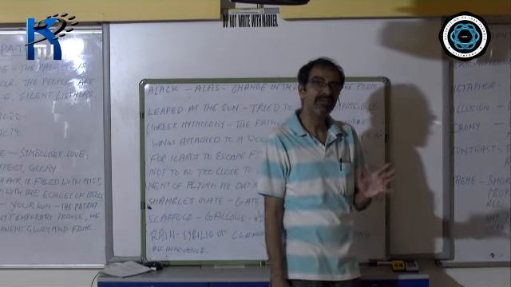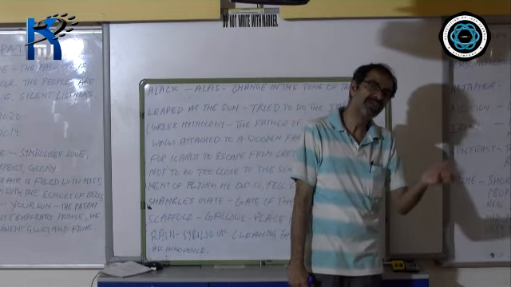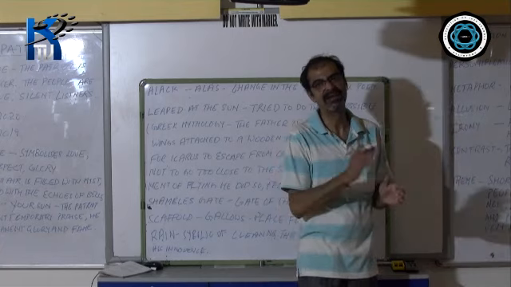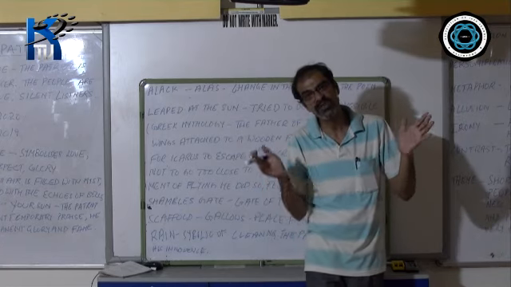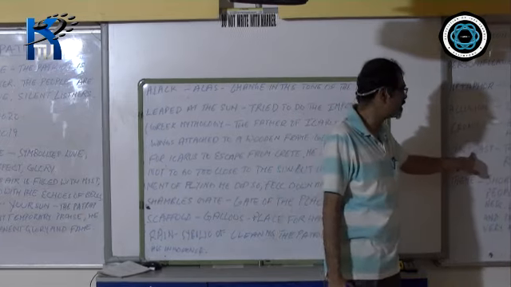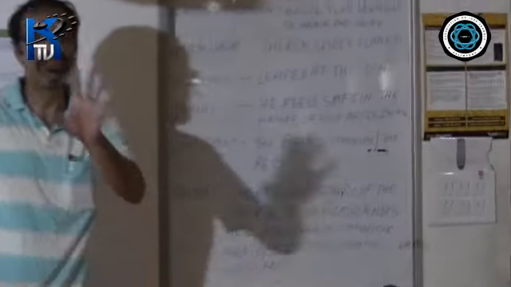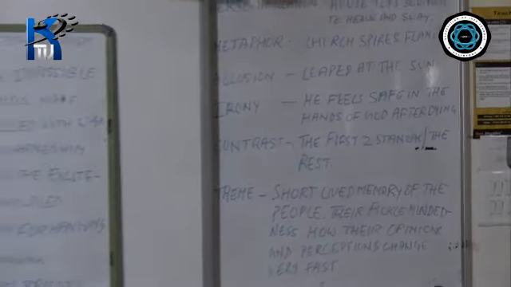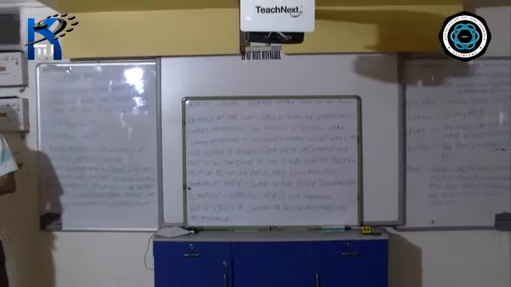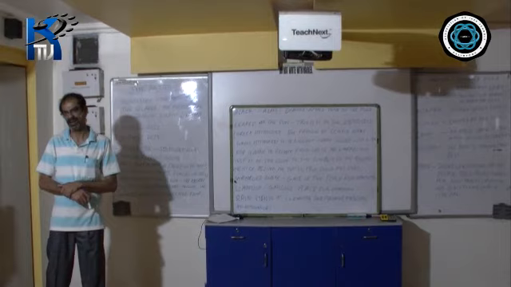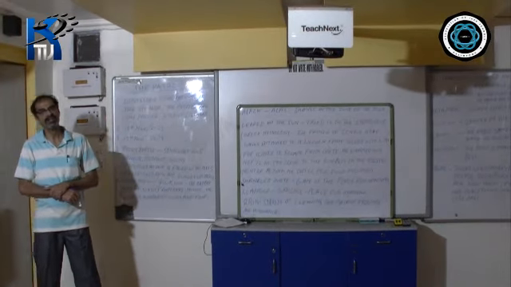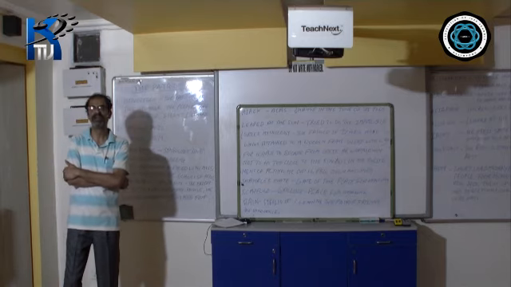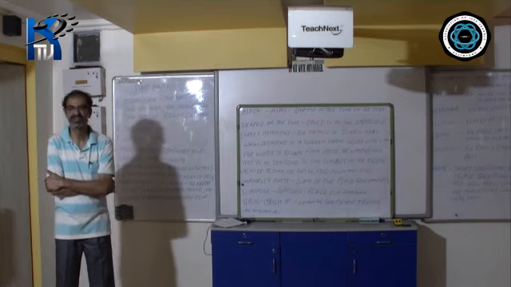So you see that there is a difference in the reaction of the people in the first two stanzas and in the rest of the poem. And these two are contrasted with each other. In the first part, people considered him to be a hero. Now he was considered a villain. In the first two stanzas, people believed he had done something great for the country. Now people believed he had done a lot of misdeeds.